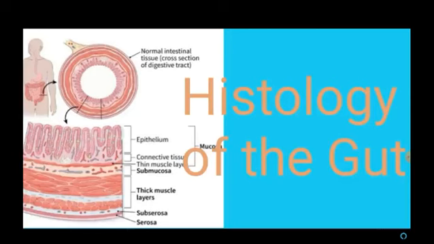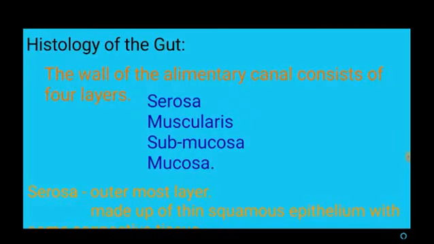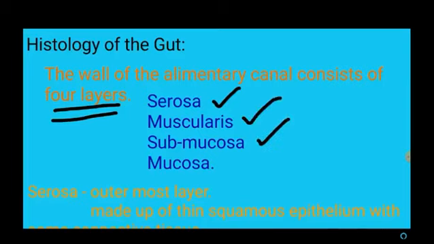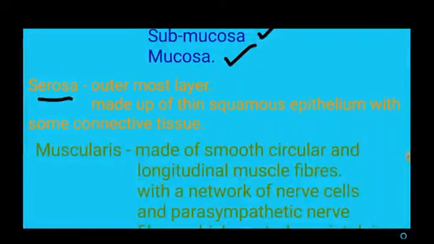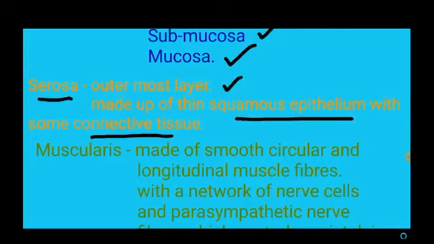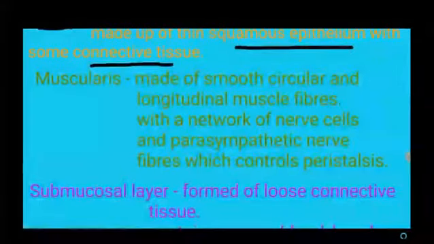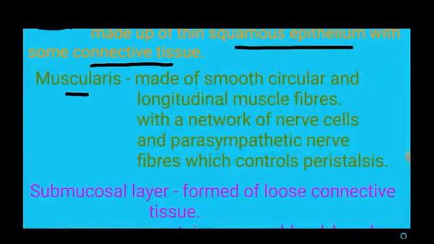Next we are going to see about the histology of the gut. The wall of the alimentary canal consists of four layers: serosa, the outermost layer, then muscularis, the third layer submucosa, and the fourth layer mucosa. First, the serosa, the outermost layer, is made up of squamous epithelium with some connective tissue. The second layer is muscularis, made up of smooth circular and longitudinal muscle fibers.